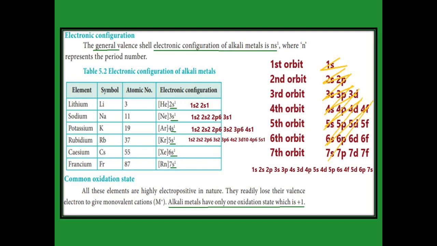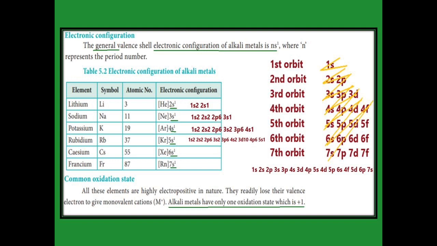And potassium, the last electron enters into 4s1. The 4 is the fourth period. Potassium is present in the fourth period. Rubidium, the last electron is 5s1, so rubidium is present in the fifth period. Cesium, the last electron enters into 6s1, it is present in the sixth period, the first element of the sixth period. And francium, the last electron enters into 7s1, it is the first element of the seventh period.